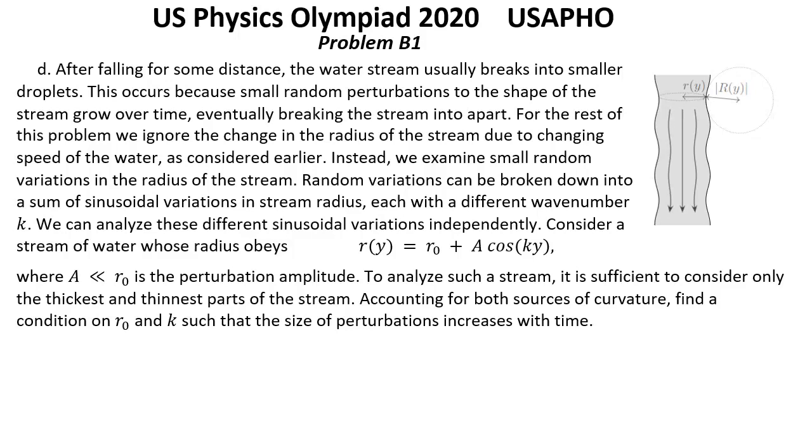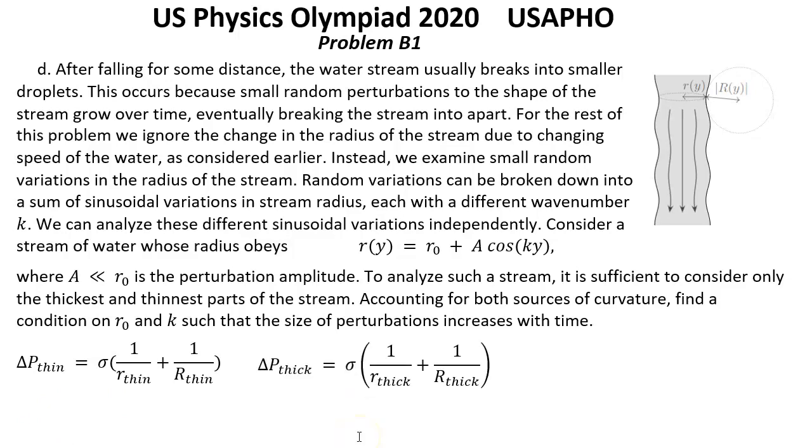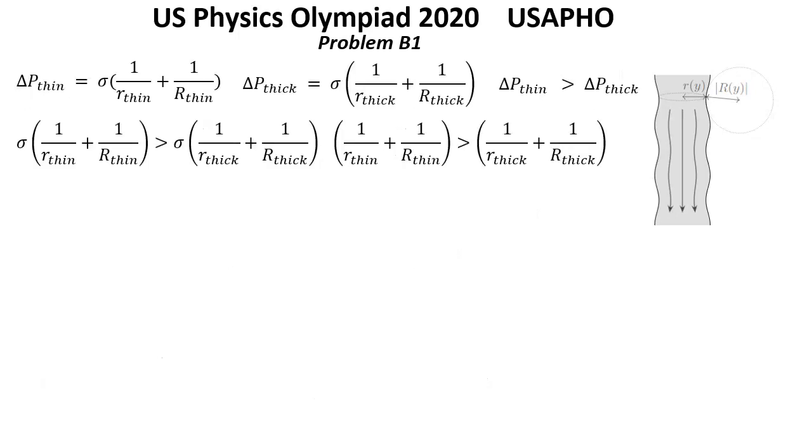The pressure is delta P thin equal this expression, and at the thickest part this expression. We are looking for the wave numbers such that delta P thin is greater than delta P thick. To simplify this further, we will need to find small r and big R in terms of A and k, the variables given in the problem statement.